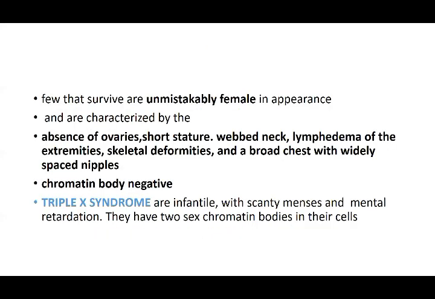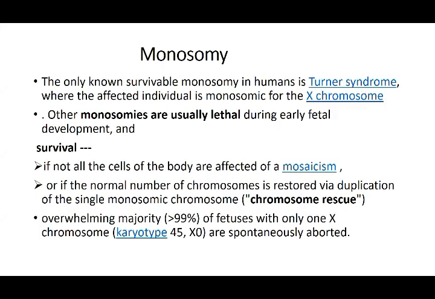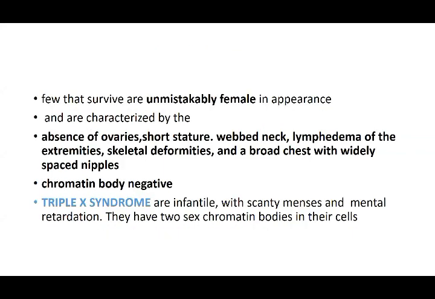In Turner syndrome, those fetuses which survive have a female appearance because it is only the X. It is characterized by absence of ovary, short stature, webbed neck, lymphedema of the extremities, skeletal deformities, broad chest, wide-set nipples. But the chromatin body is negative, that is, the bar body is negative. One X is going to be euchromatin and the other heterochromatin. As it is just XO, this single X has to be the active one, so it is going to show a chromatin body negative.